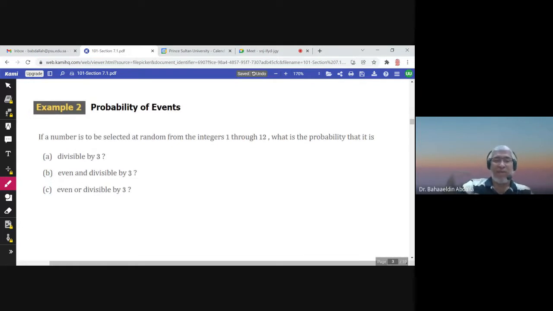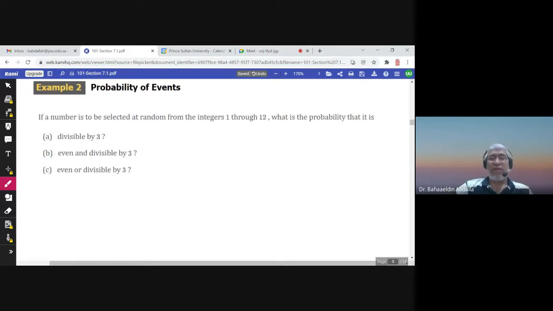Let us see this example. If a number is to be selected at random, so we are selecting one number at random from the integers from 1 to 12. If I ask you what is the sample space in this case, or what is a single outcome, you need to understand the experiment first. The experiment is selecting a number from 1 to 12.